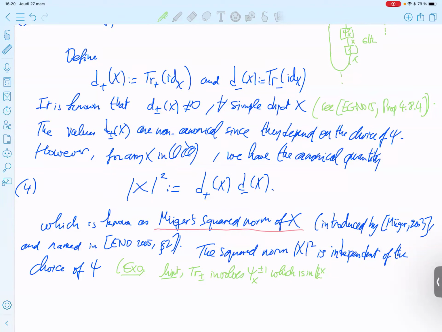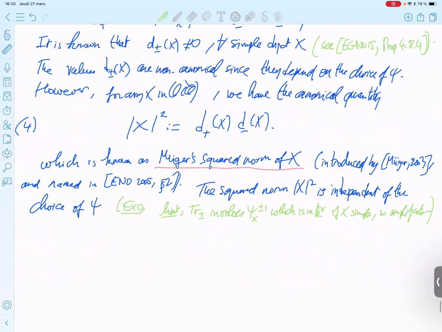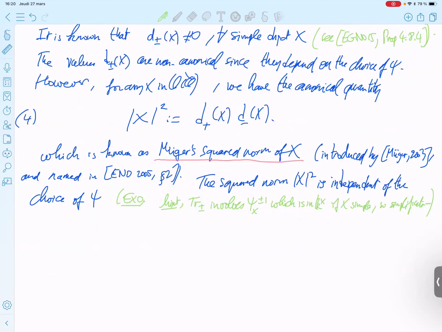So you can take the inverse, and so trace plus depends on one number, trace minus depends on the inverse of this number. And so when you make the product of the two, these two choices of number cancel, and so it's okay if x is simple. You have some simplifications, etc. So that's why it's independent of the choice.